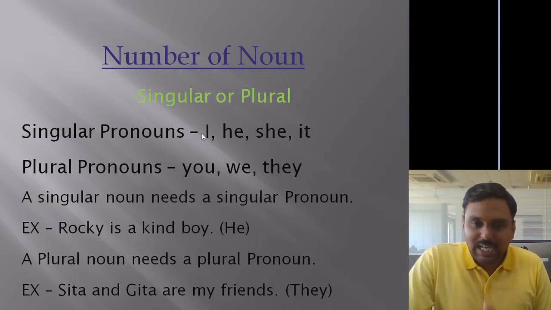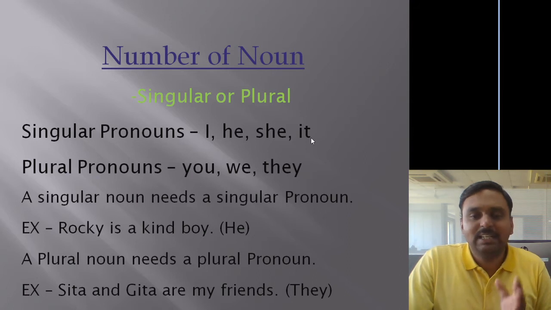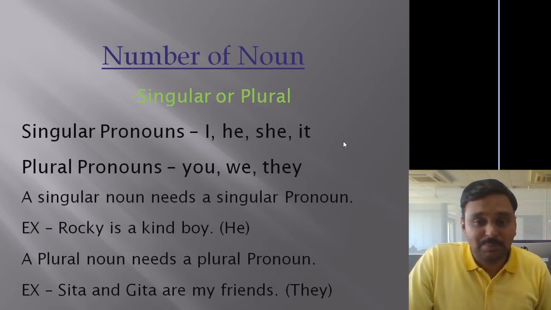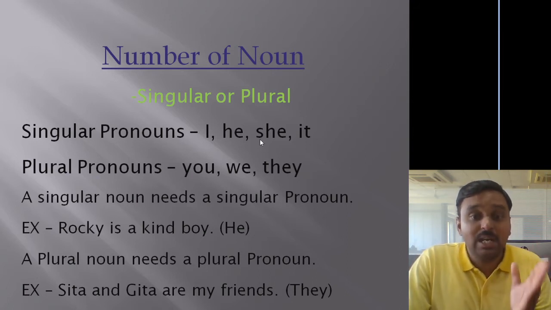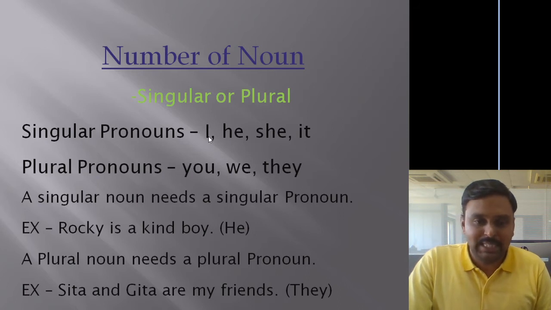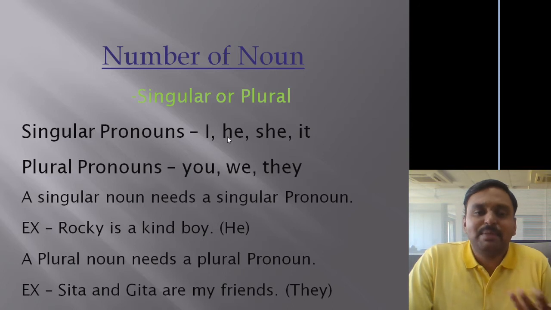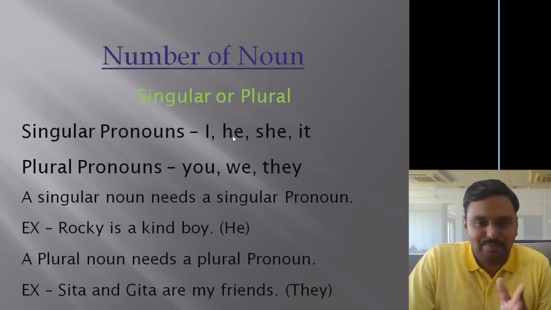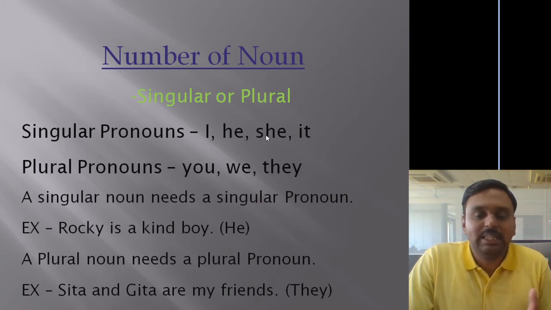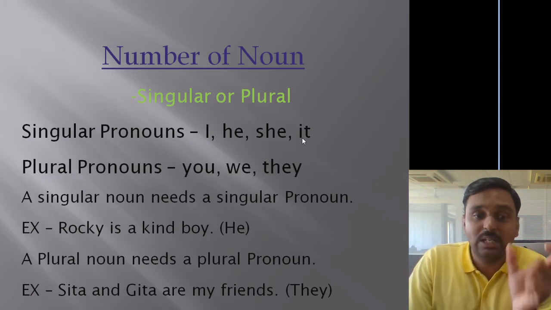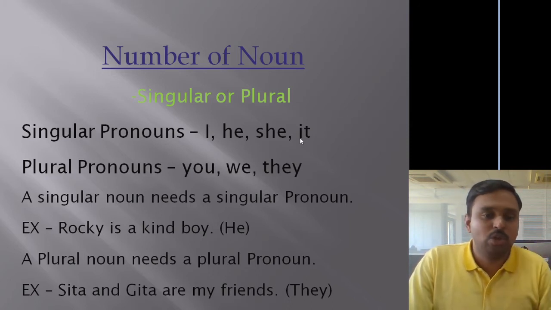Now very first we have singular pronouns. Singular pronouns are I, he, she and it. Now these singular pronouns are used with singular noun only. Example, if I use myself, then I will use I, and that is singular. If I want to take somebody's name, suppose Ravi, then Ravi will be replaced with he. That is again singular. She is also singular, you can take any name, and it can be anything, mobile as well. So it is also a singular pronoun. Just make a note of this.